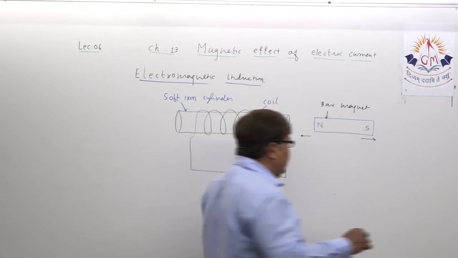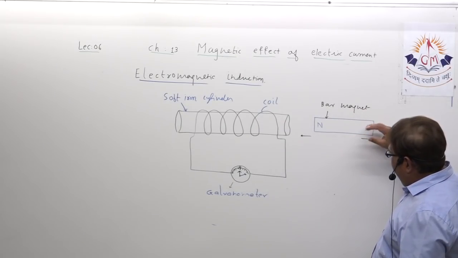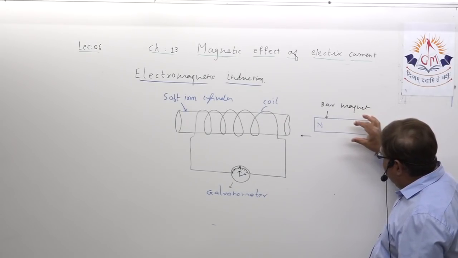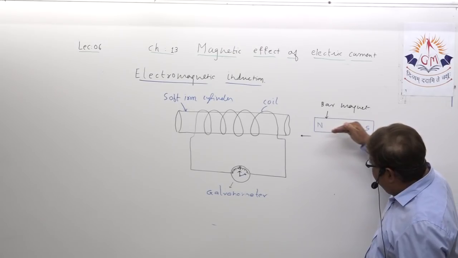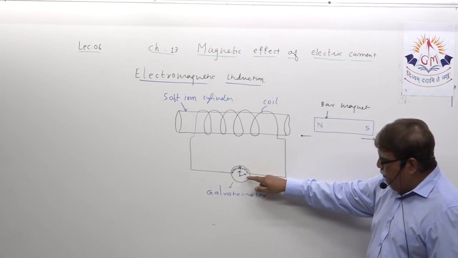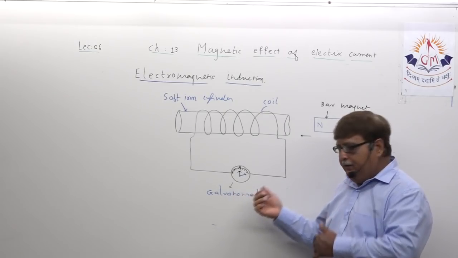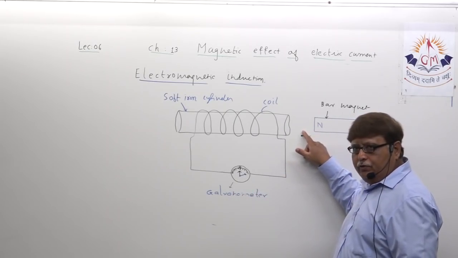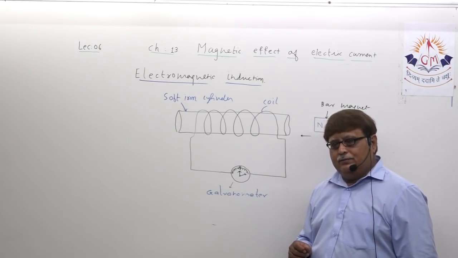You start moving the magnet, that means you move the magnet and stop. When you move the magnet, you will see the pointer deflect to the right. But the moment you stop, again the pointer shows the 0 mark.